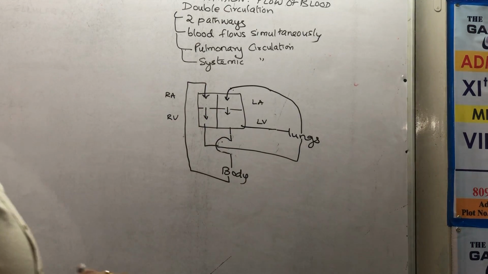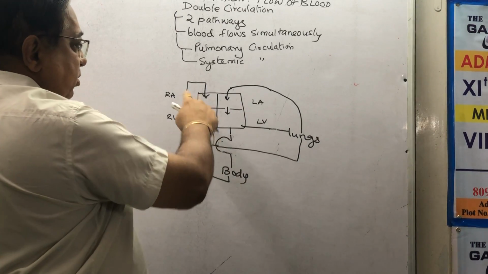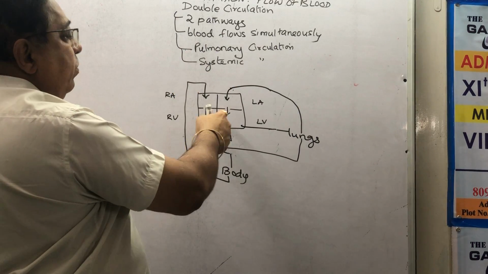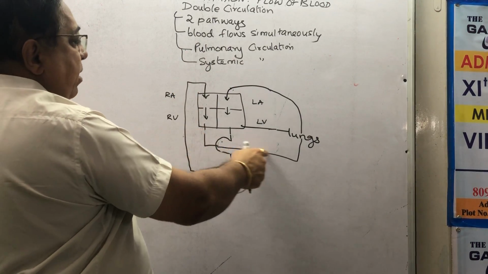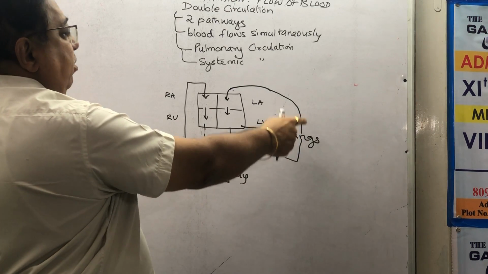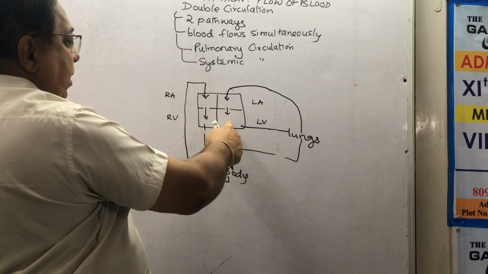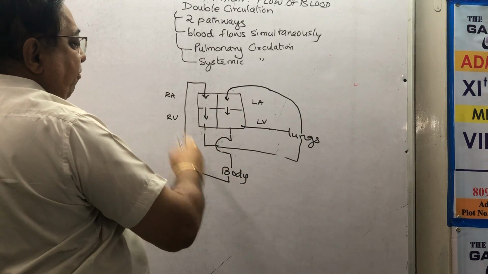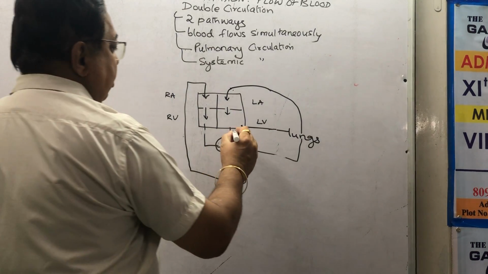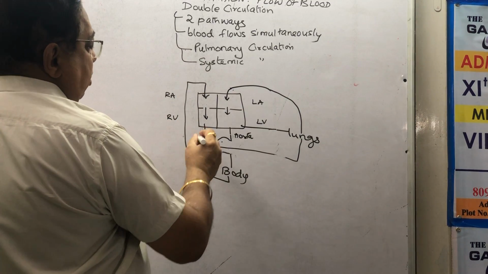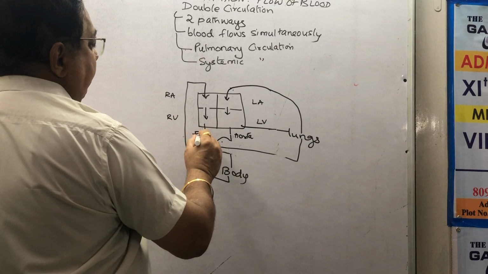Again, I remind you, blood is collected from the precaval and postcaval from all parts of your body, comes down and is transported to the lungs. Then it comes to the left auricle after purifying, and then goes back to the body through the left ventricle. This is your aorta, and this is your pulmonary artery.